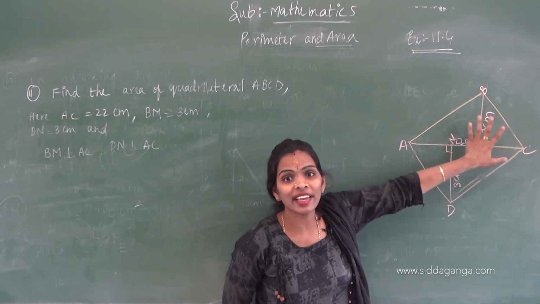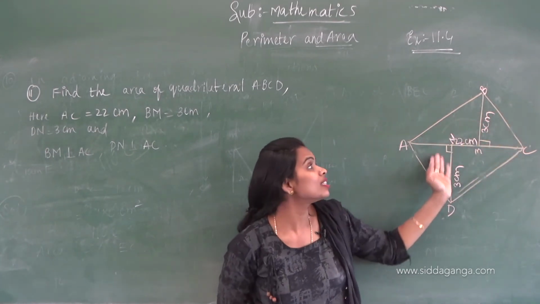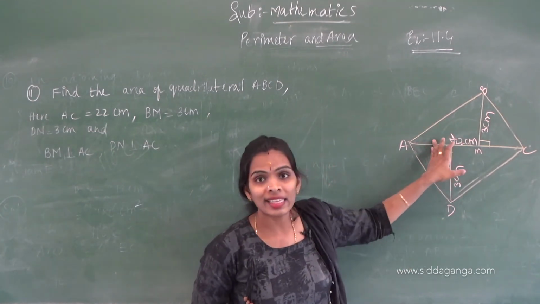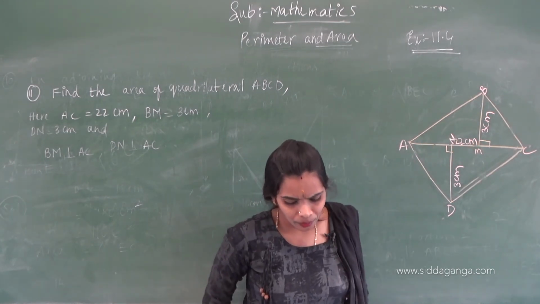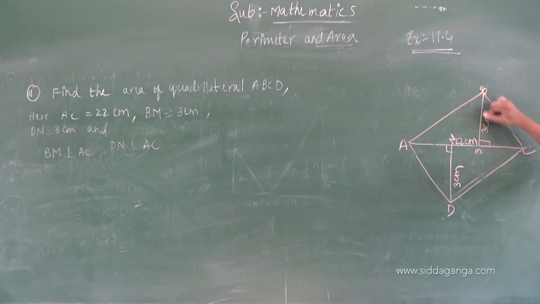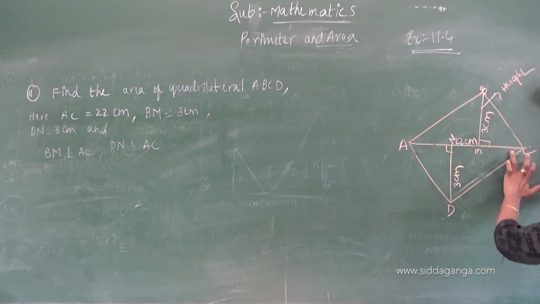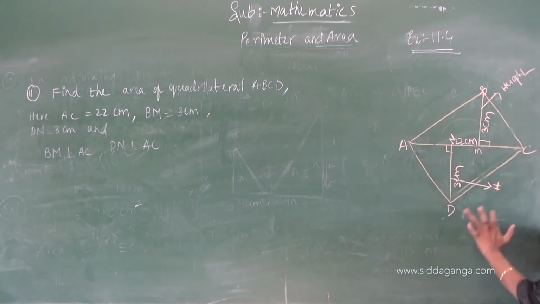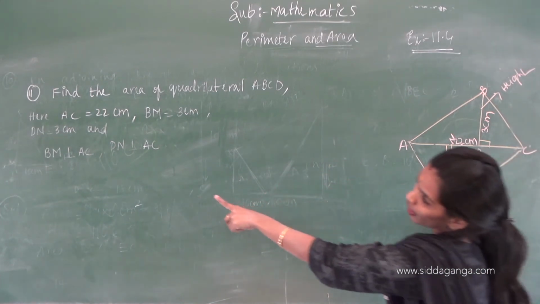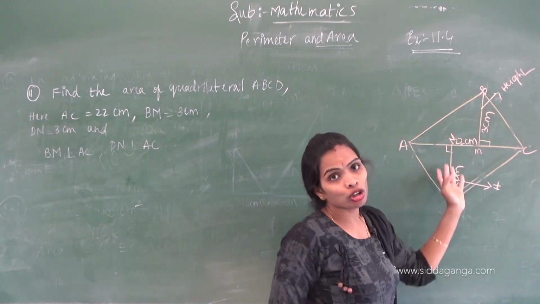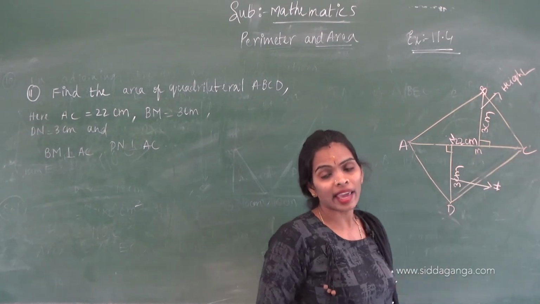This diagonal is dividing this quadrilateral into two triangles, correct? And this is the altitude, the height, since AC is perpendicular to BM and AC is perpendicular to DN, correct? So this is the height. For both triangles the base is AC, 22 centimeters.